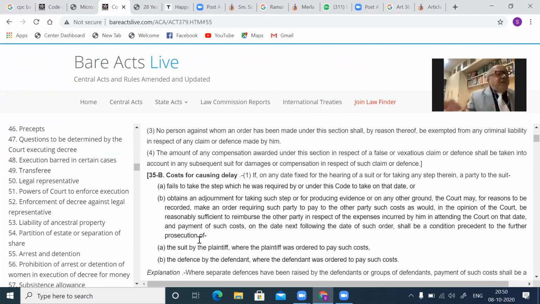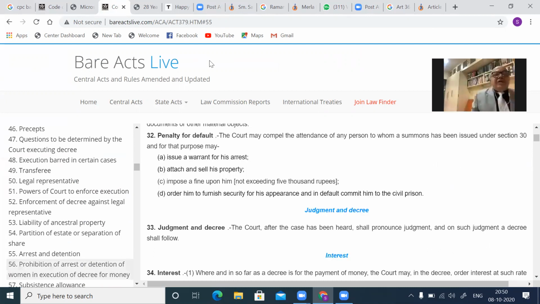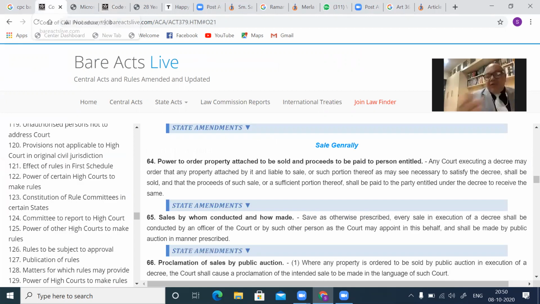Okay, these are the various provisions relating to arrest, and I don't think we have much time to discuss the other topic, which I will discuss tomorrow, maybe on Monday. Now, please, if anybody has any question, you may quickly ask me.